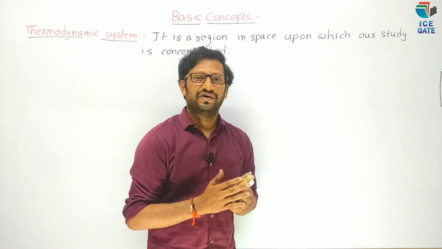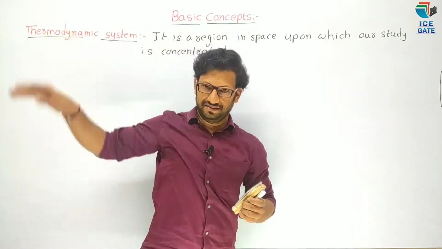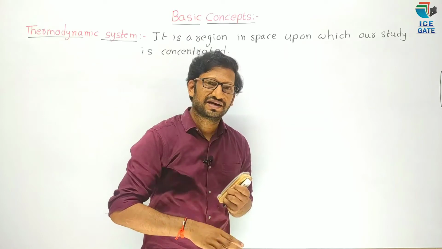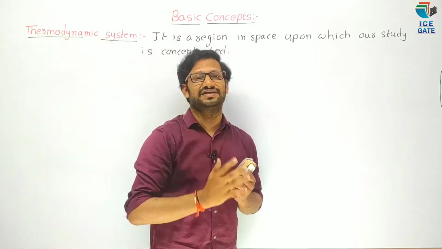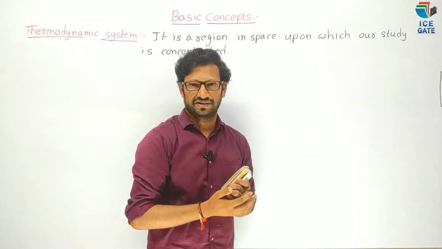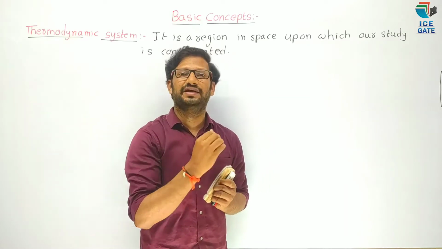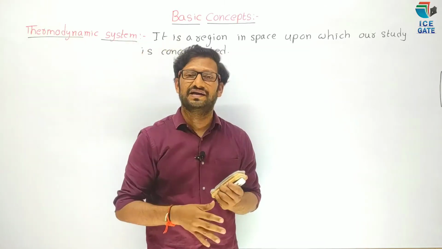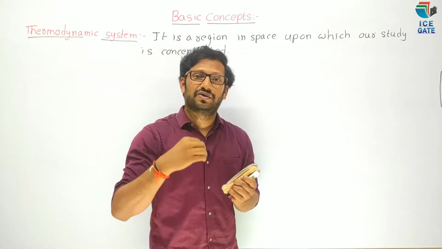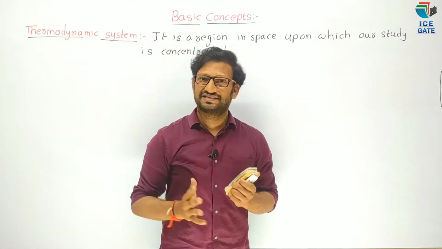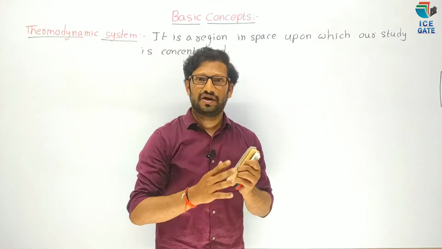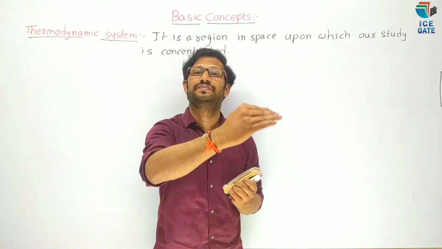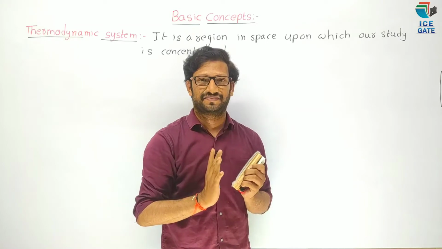For example, we are going to study this total building. Now we have to consider the total building as a system. So how many rooms are there? How many doors are there? How many toilets are there? We are going to study the total building, and at that time we have to consider the total building as a system. For example, you have to study only this floor. This floor is to be considered as a system.